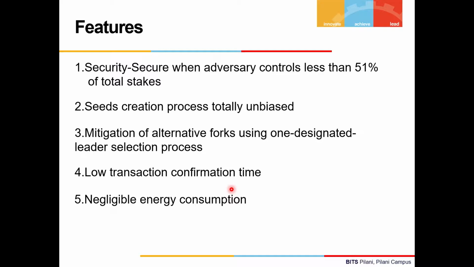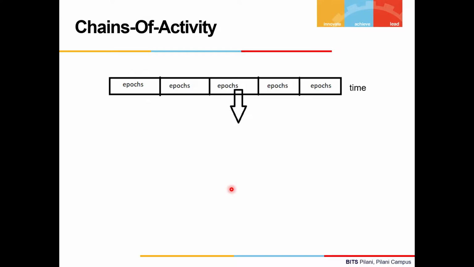Moving now to our next proof of stake based protocol, the chains of activity protocol. In this also, the leader is selected by the FTS algorithm, dividing the time into epochs. But here, the seeds are selected in a slightly different way.